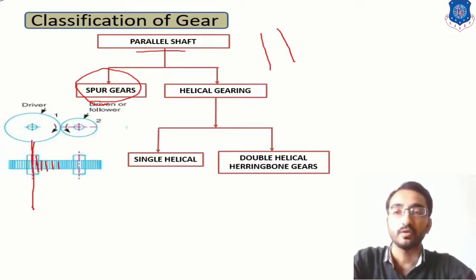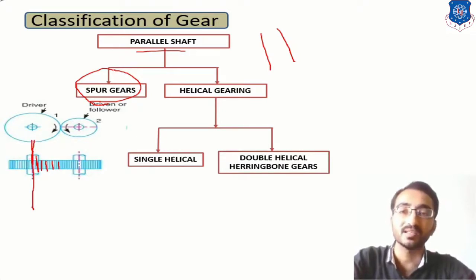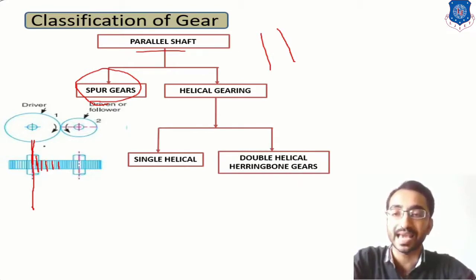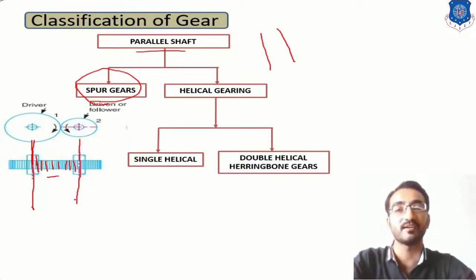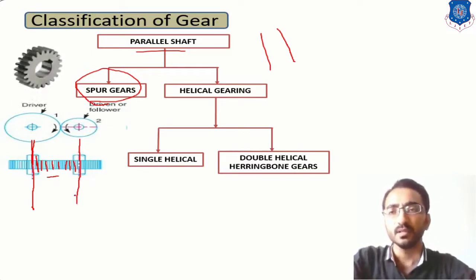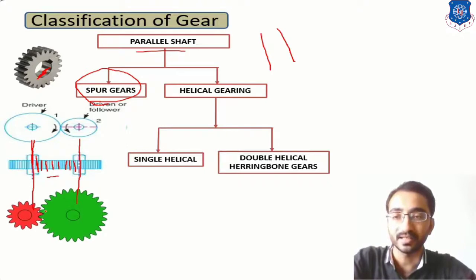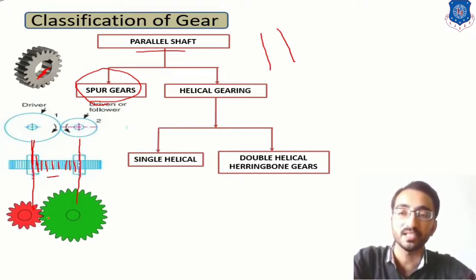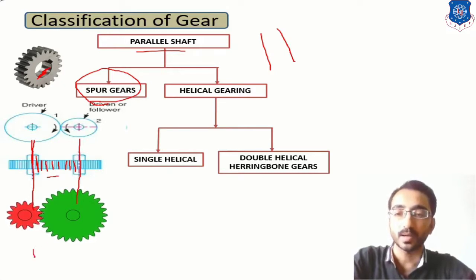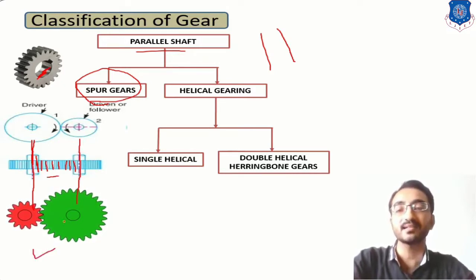Okay, so if you want to define spur gear, then we can say that spur gear is a system in which the gear teeth are cut in such a way that they are parallel with the axis of shaft. Okay, and to mesh with this type of gear on the counter side, again you have to use a spur gear, which again has teeth axis parallel to the shaft axis. Okay, so this type of gear is termed as a spur gear. If you want to transmit power from one shaft to another, then the gradual engagement and disengagement of these two teeth will cause power transmission. Okay, but there are certain limitations.